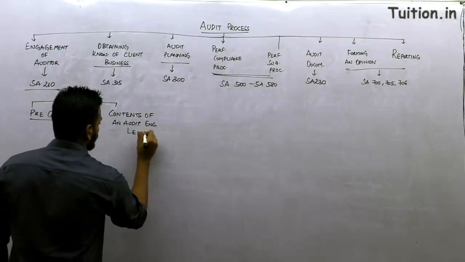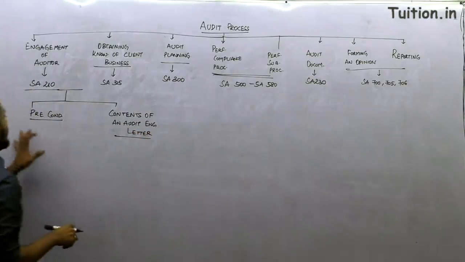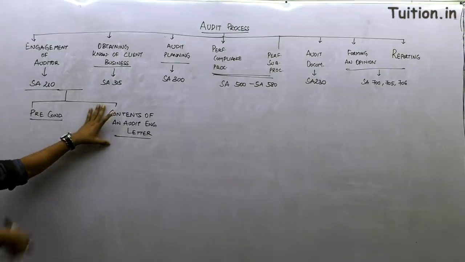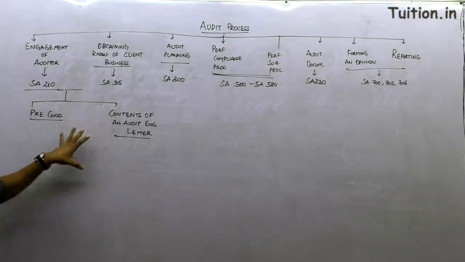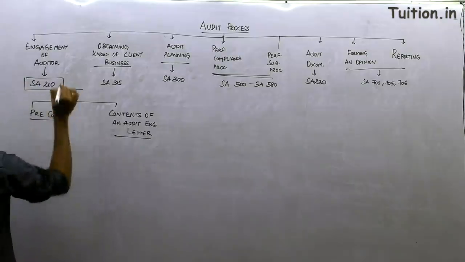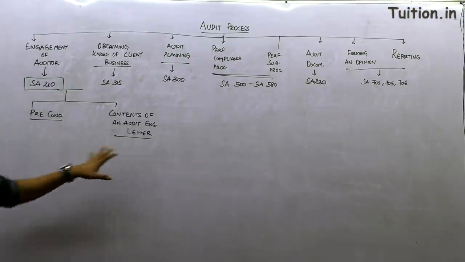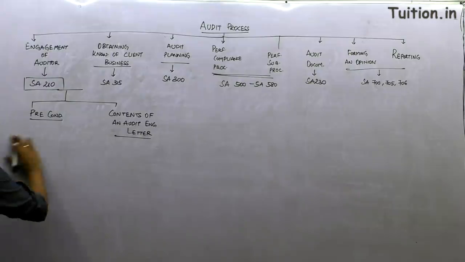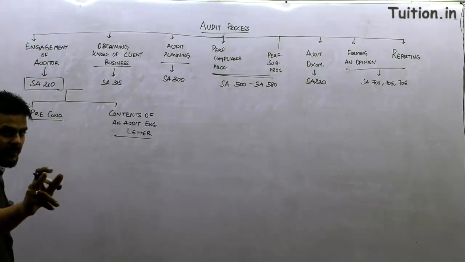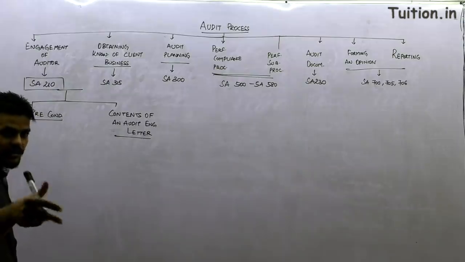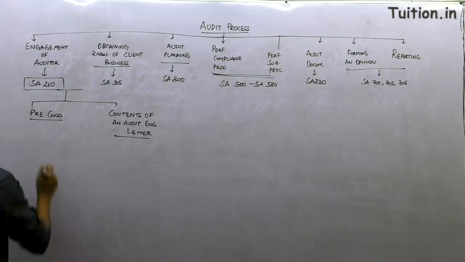So guys, this is what it is going to be, where you're talking about preconditions to the audit and contents of the audit engagement letter, which are the major parts of 210. Of course, there is another point that I will be covering after we finish both these. If you know how many preconditions there are, by now you should be able to tell me. There are 2 preconditions to the audit.